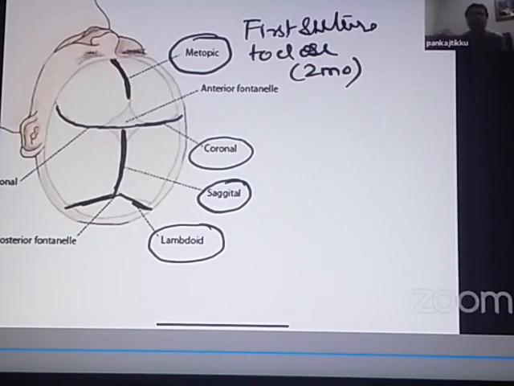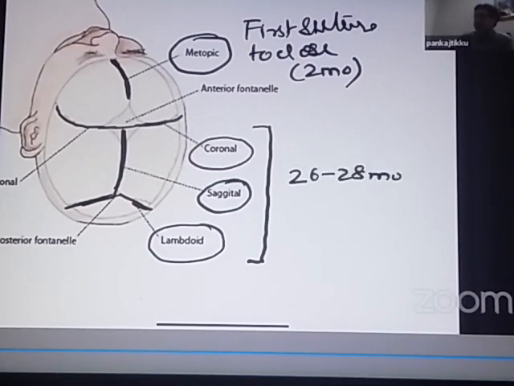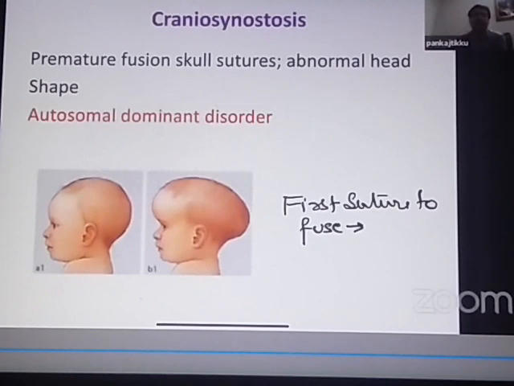So premature fusion of these sutures. Metopic sutures close at about 2 months, and then coronal, sagittal and lambdoid sutures close somewhere around 26 to 28 months. If these sutures close earlier than the expected times of closure, then they can result in abnormal head shapes, and these abnormal head shapes is what is known as craniosynostosis. So what is craniosynostosis? It is premature fusion of the skull sutures which leads to an abnormal head shape.